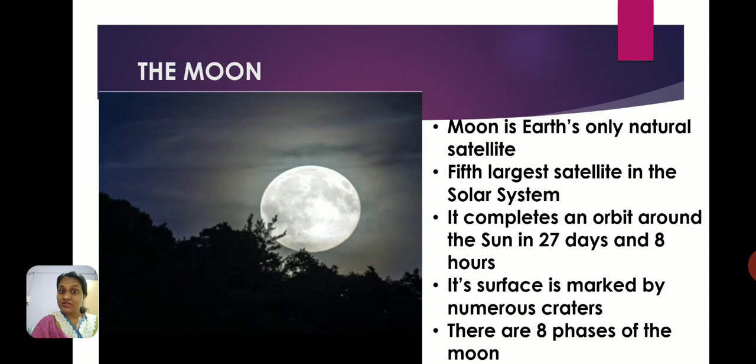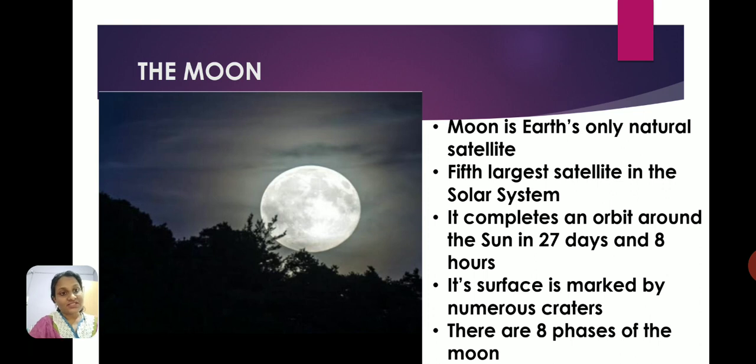Now the moon is the fifth largest satellite in the solar system. Earlier I said earth is the largest planet in the solar system, but I'm sorry, it is the fifth largest planet in the solar system. Similarly, the moon is the fifth largest satellite in the solar system.